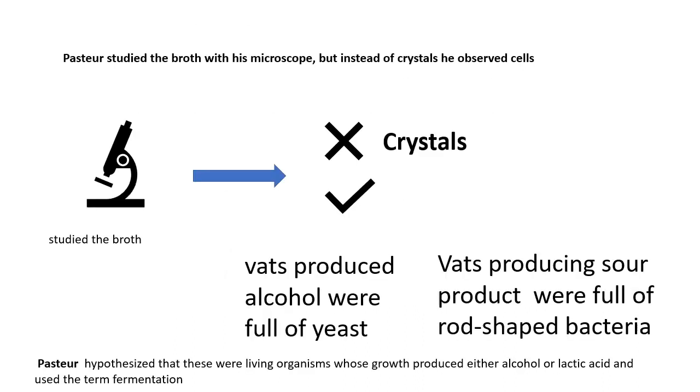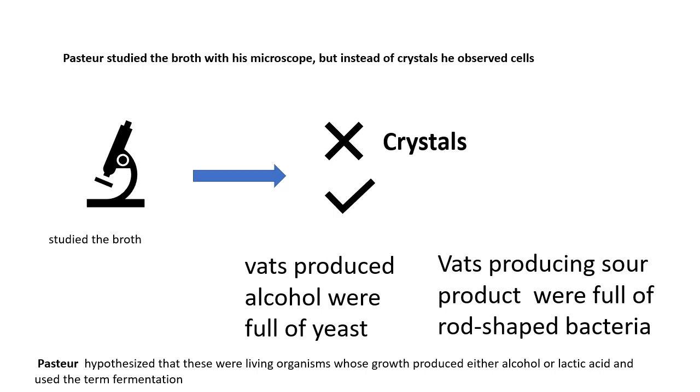And what he did was he looked at the broth from his vats under the microscope, in both the batches. In one batch there was production of alcohol, in the other batch there was production of this bad smelling, sour compound. Under the microscope he did not see crystals, but he saw different kinds of cells.